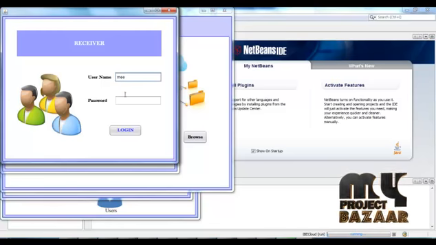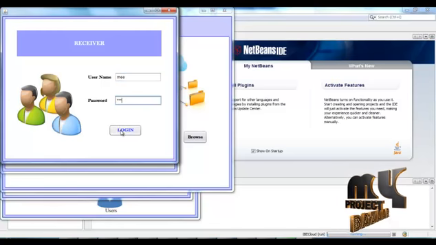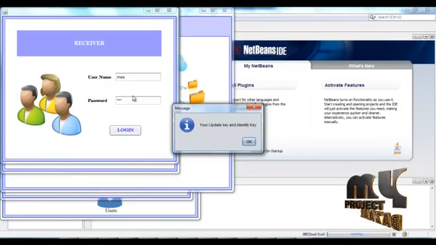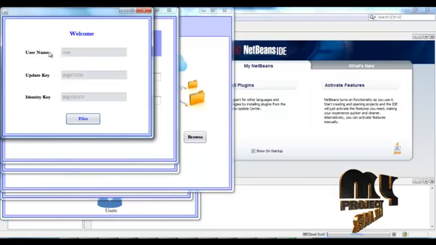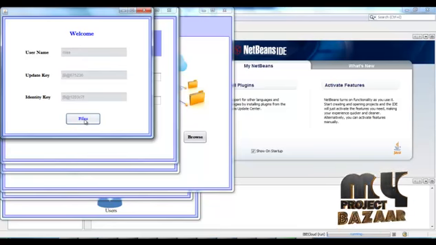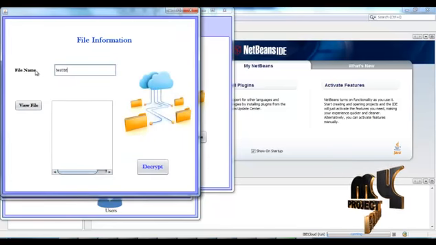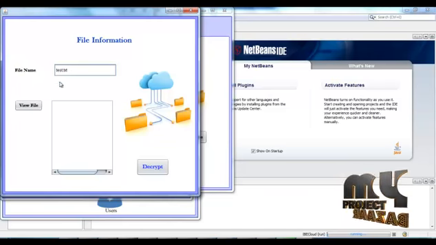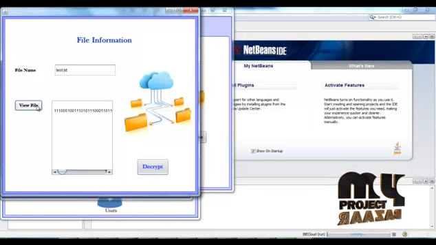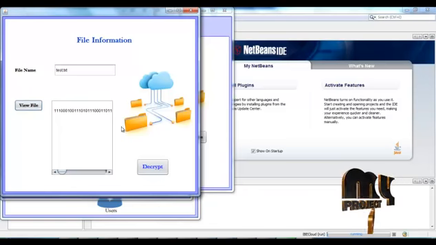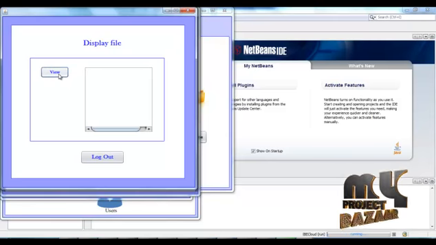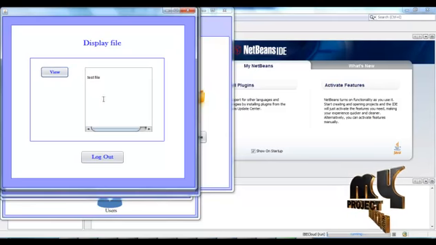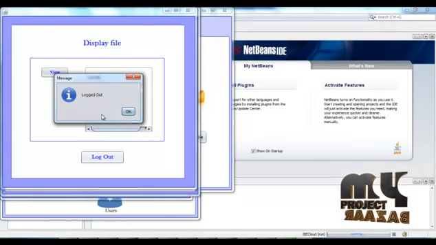Then the receiver arrives. Now give the username and the password, then login. The receiver's identity key and the updated key are generated. So here is the username, and the updated key and identity key are generated for the receiver. So we have to go to the files. For the file name, we have received test.cs and we have to view the file contents. It is in the encrypted format. So now we have to decrypt it. So here is the file display. Preview means the decrypted file is displayed. Finally, we have successfully logged out.